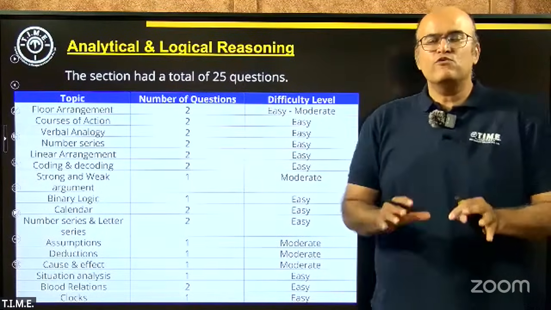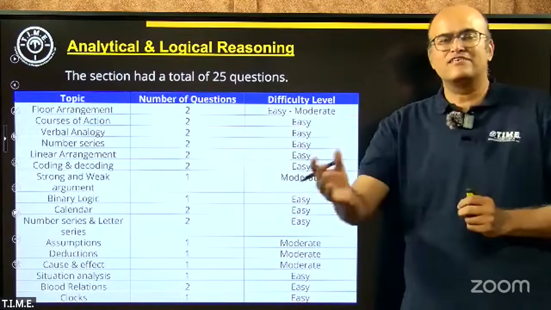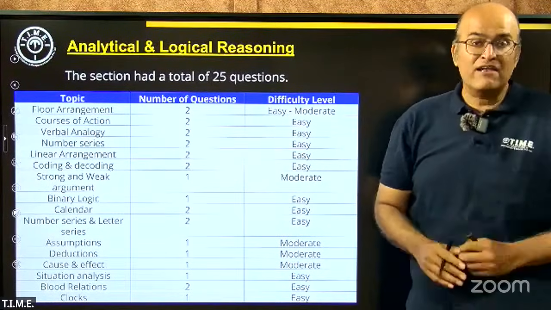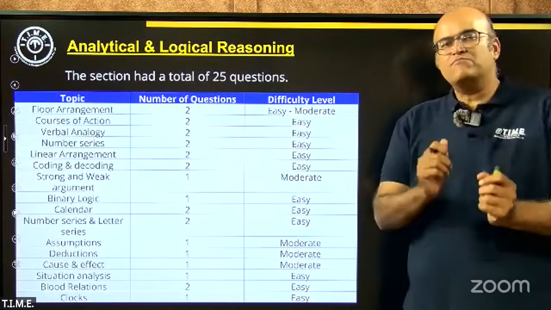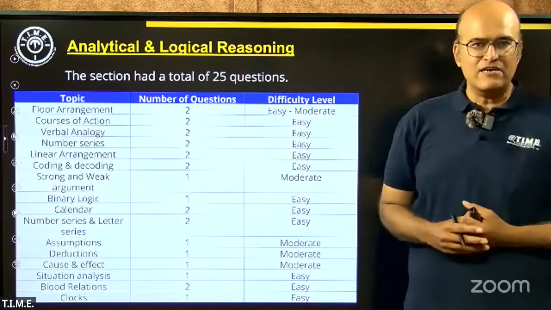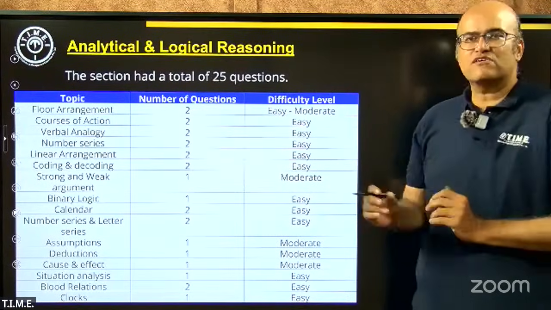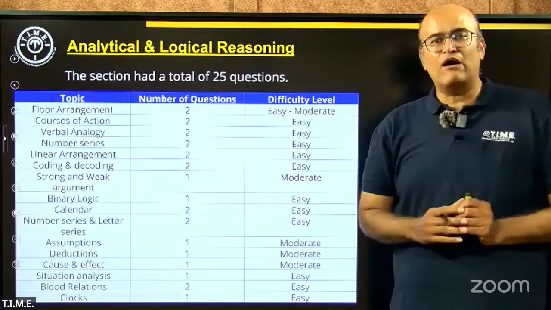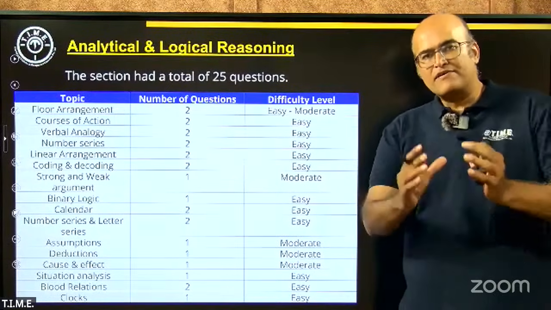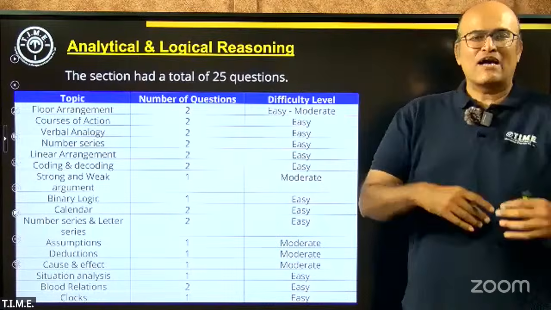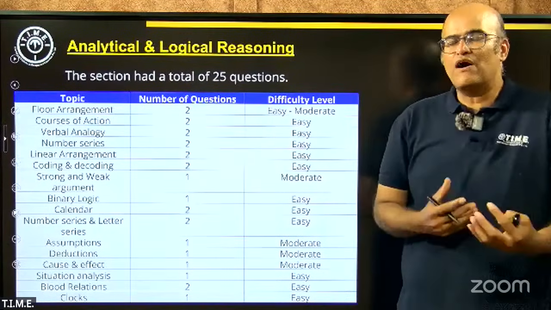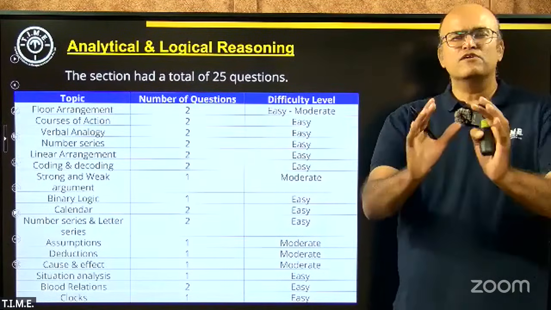And this year, if you were to compare the difficulty level of this section with last year's exam, I would say the difficulty level surely went down a notch. And one of the reasons for that was less number of questions from critical reasoning. Last year in SNAP paper, number of questions in critical reasoning were slightly on the higher side. This year, there were questions of critical reasoning, but the number of questions slightly came down, as well as the difficulty level of those questions also came down. Students who have attended the classes and went through the concepts related to assumptions, conclusions, cause and effect, courses of action, they would have surely found these critical reasoning questions comfortable to deal with.